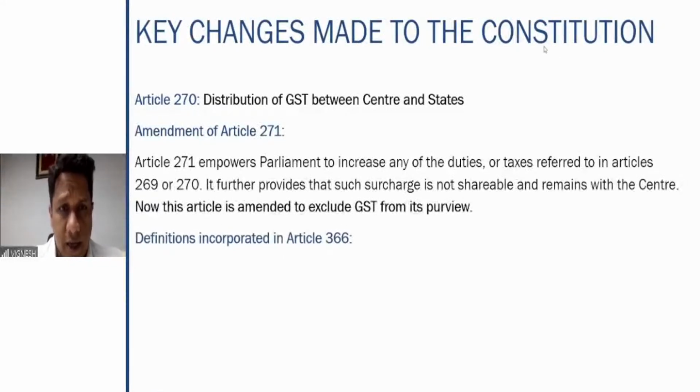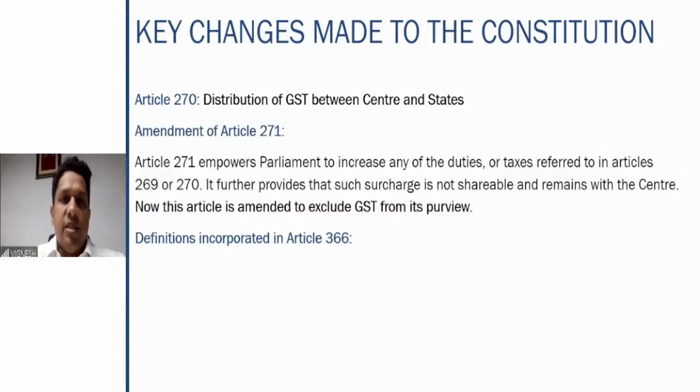So it is very important here to understand that Article 271 gives the total power to the Parliament to increase any of the duties, taxes, etc. Right? It also says that surcharge is not shareable. Now, obviously, this article is amended now to exclude GST from the purview, because you cannot include GST in this with regard to increase of the duties. Exclusive power cannot be granted to the Parliament. It is now in the hands of the GST Council.